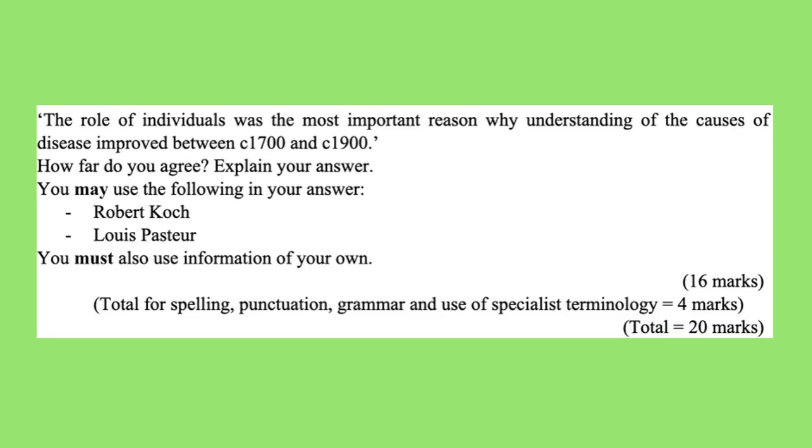The role of individuals was the most important reason why understanding of the causes of disease improved between circa 1700 and circa 1900. How far do you agree? Explain your answer. You may use the following in your answer: Robert Koch, Louis Pasteur. You must also use information of your own. 16 marks, total for spelling, punctuation, grammar and use of specialist terminology, 4 marks, for a total of 20 marks.